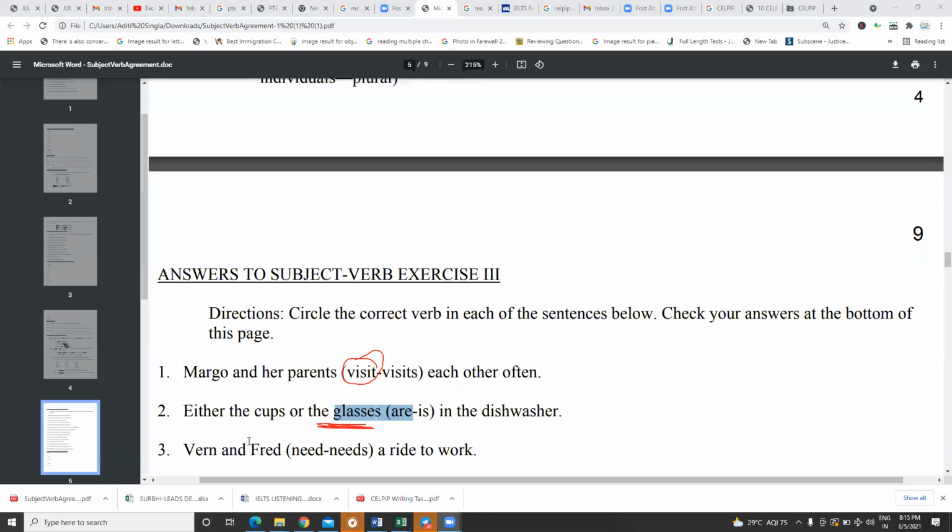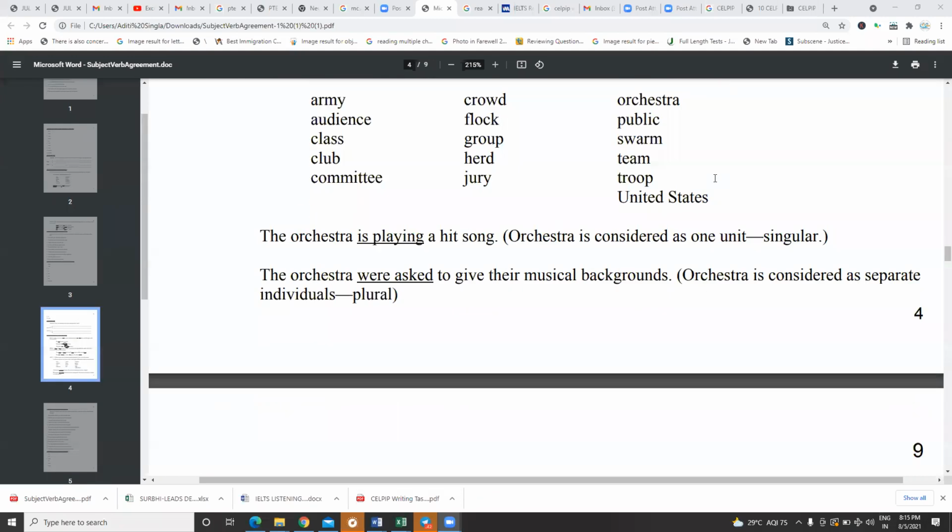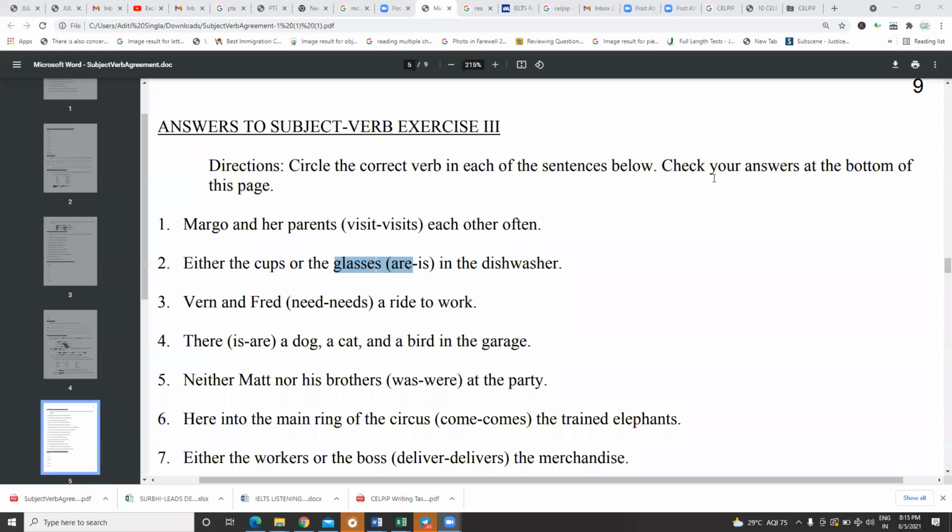Vern and Fred. Plural. So the answer is going to be a plural verb. What is going to be the answer? Be quick, guys. What's going to be the answer? Need. Correct. Clear with the rules? We covered rule number 1, 2, 3, 4, 5, 6, 7. Any doubts?